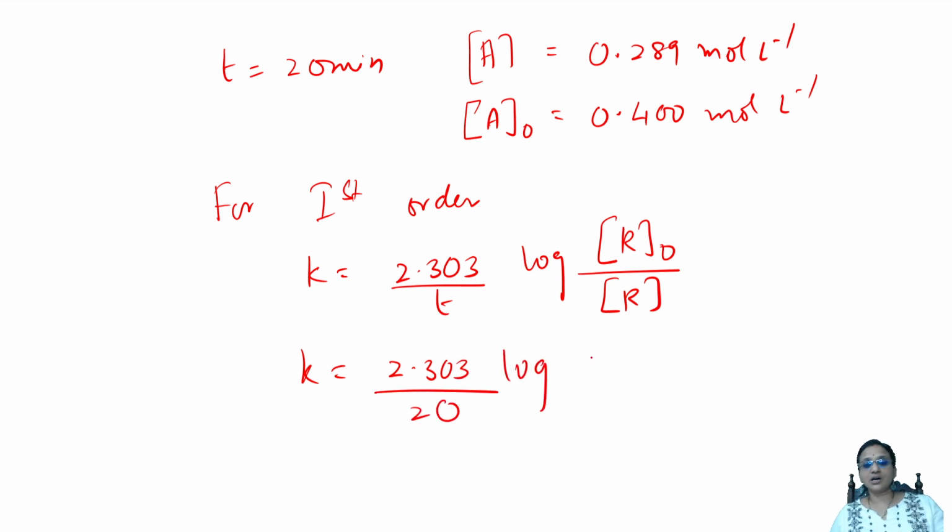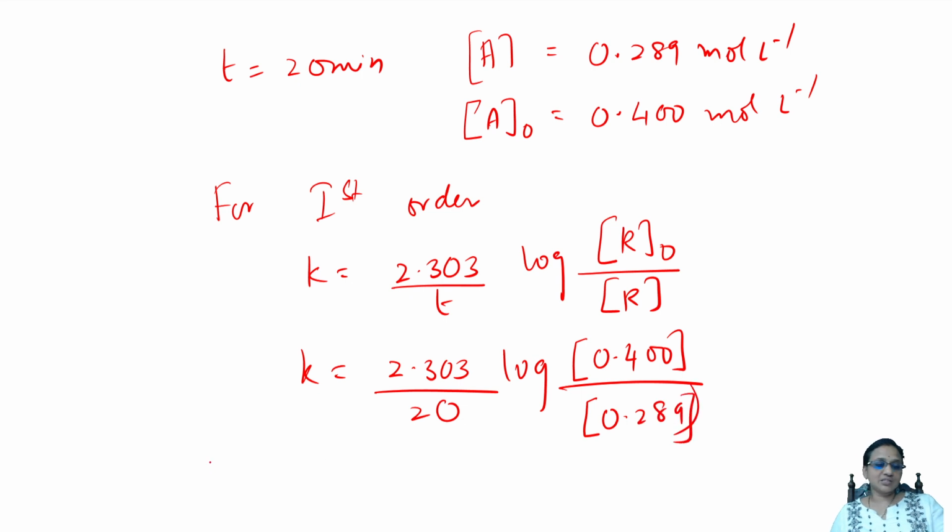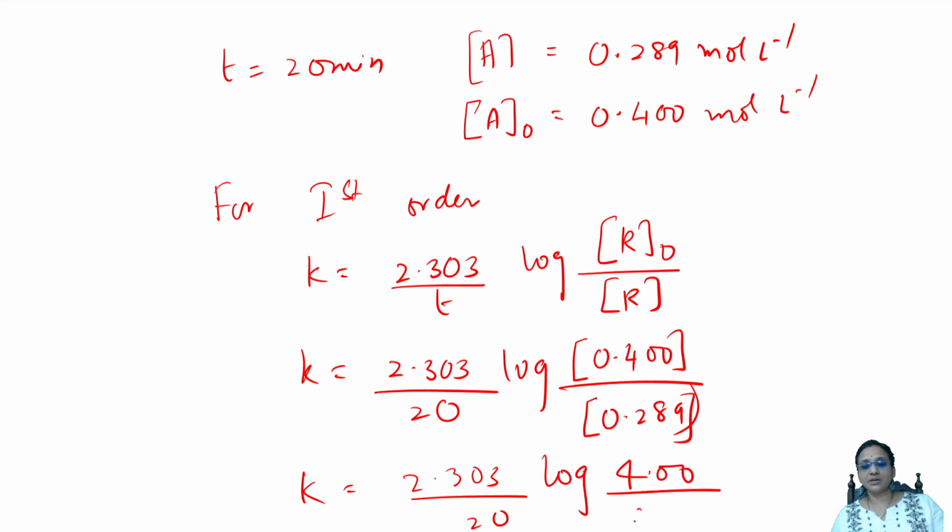Log, A naught value is 0.400, and A value is 0.289. Can I simplify this further? Reducing the decimal, I am making this 4.00 and this 2.89.